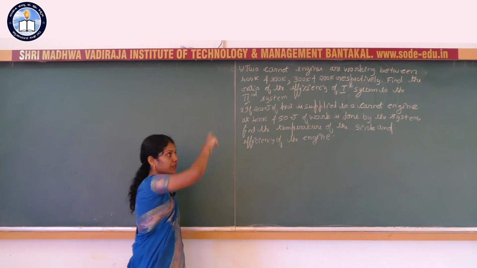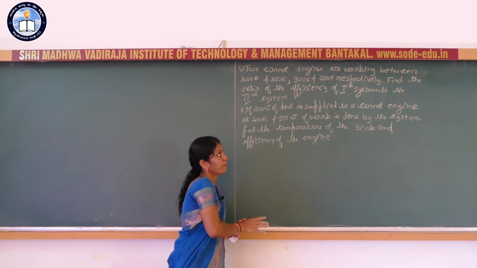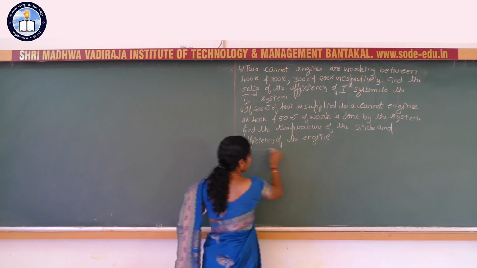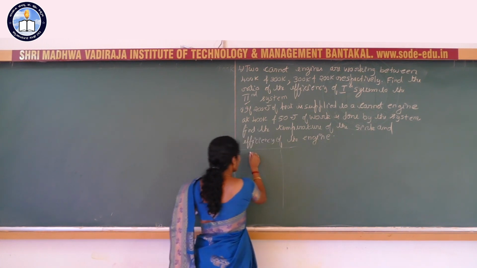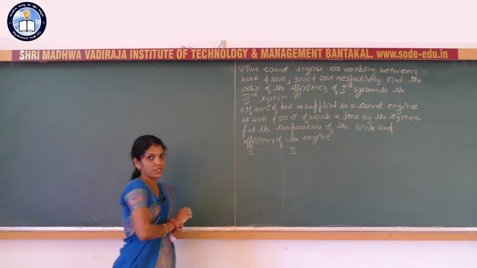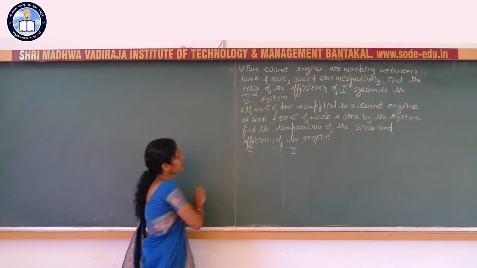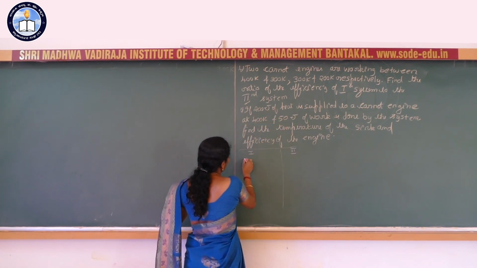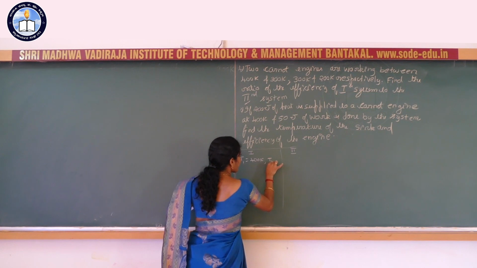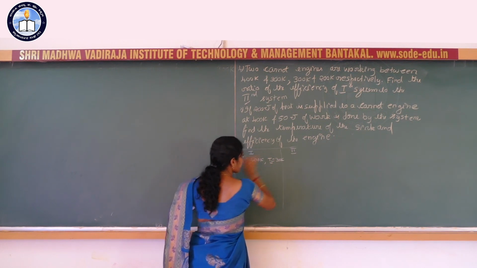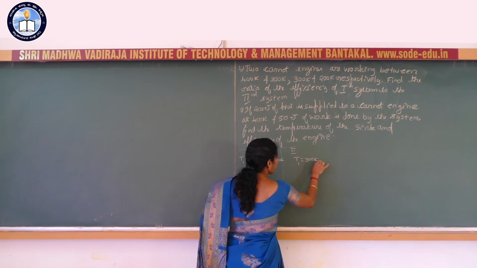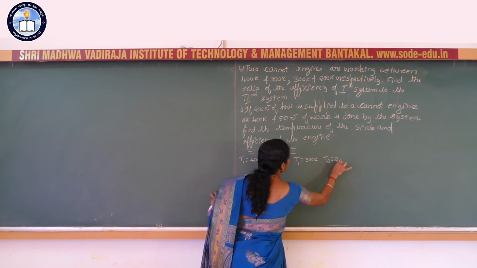Let us consider the first part. Okay. Two Carnot engines are there working between what? 400 Kelvin and 300 Kelvin. Here I will divide this one. This one is the first Carnot heat engine and this one is the second Carnot heat engine. Here I will write only notations. Okay. For the first Carnot heat engine, T1 is equal to 400 Kelvin, T2 is equal to 300 Kelvin. For the second, T1 is equal to 300 Kelvin, T2 is equal to 200 Kelvin.